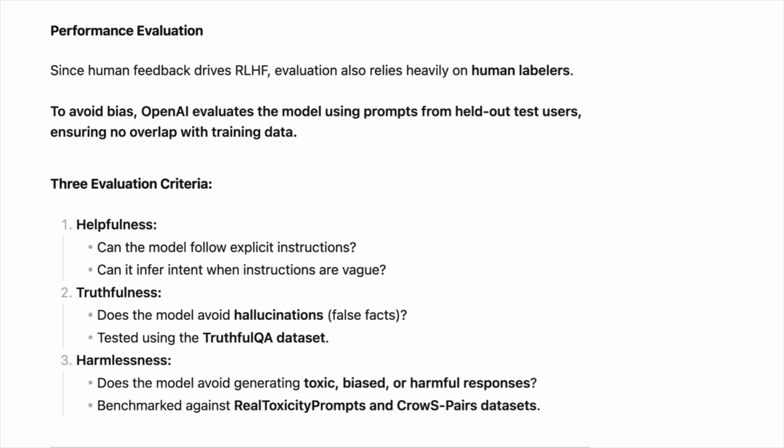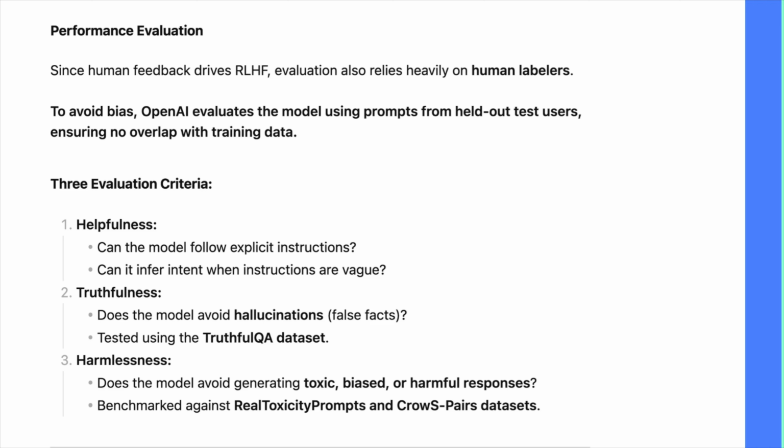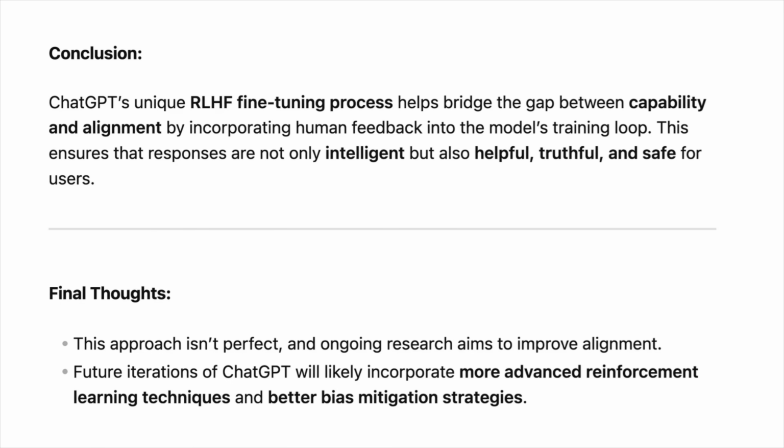Finally, ChatGPT's unique reinforcement learning with human feedback fine-tuning approach helps bridge the gap between capability and alignment by incorporating human feedback into the model's training loop. This ensures that responses are not only intelligent but also helpful, truthful, and safe for users. This approach isn't perfect yet. Future iterations of ChatGPT will likely incorporate more advanced reinforcement learning techniques and better bias mitigation strategies.